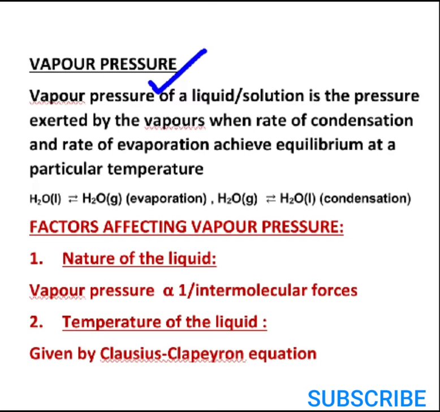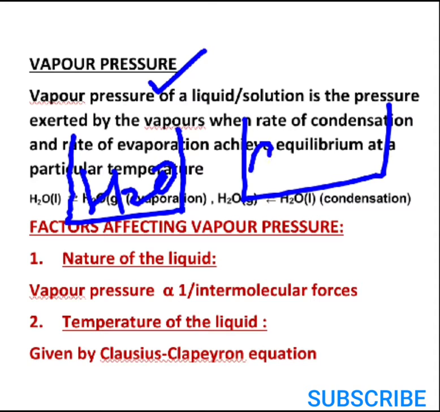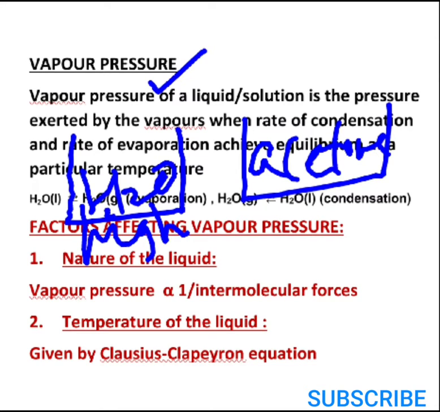Now, as far as the factors affecting this vapor pressure, the first important factor is the nature of the liquid. So, each liquid has its own characteristic magnitude for intermolecular forces. Say I consider two examples. Say one is water and the other solvent, say it is acetone. As far as the intermolecular forces are concerned, water has higher intermolecular forces, since it is a highly polar solvent, compared to acetone.